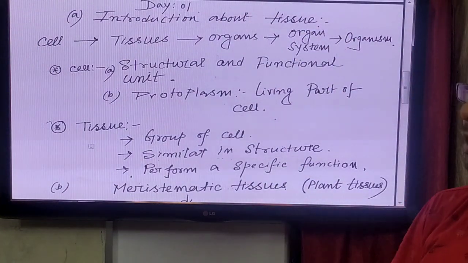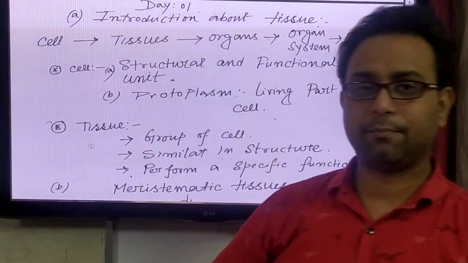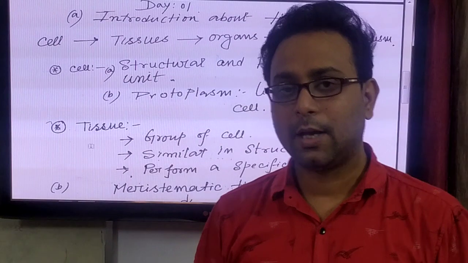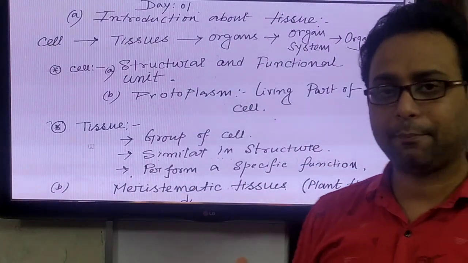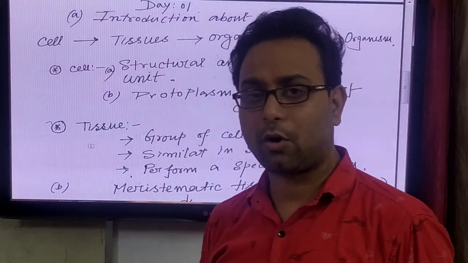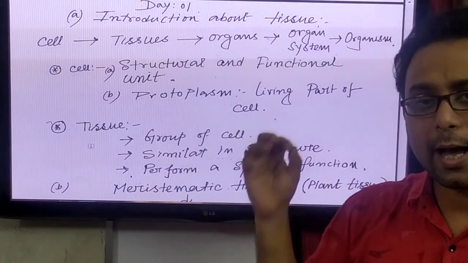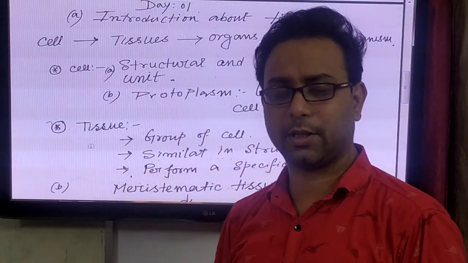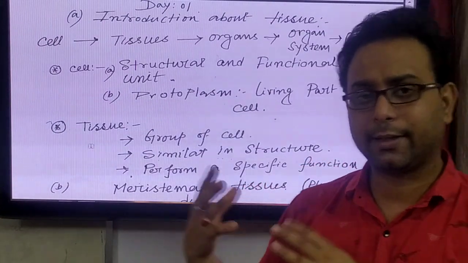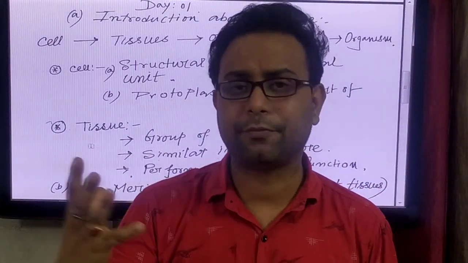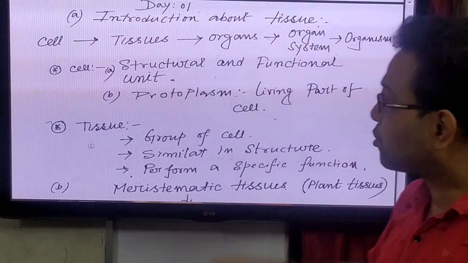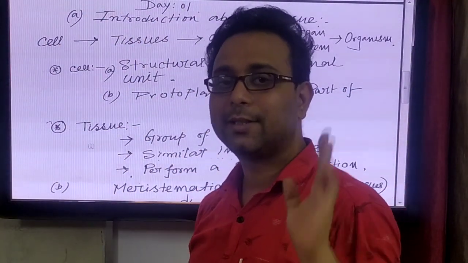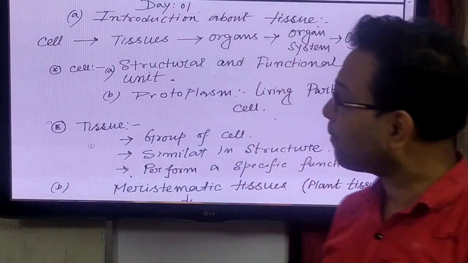And when different organ systems come together, they form the organism. Like human beings, like I am a human being and all of you are organisms. We have different organ systems, like the circulatory system, the nervous system, the digestive system. But the structural and functional unit is the cell.